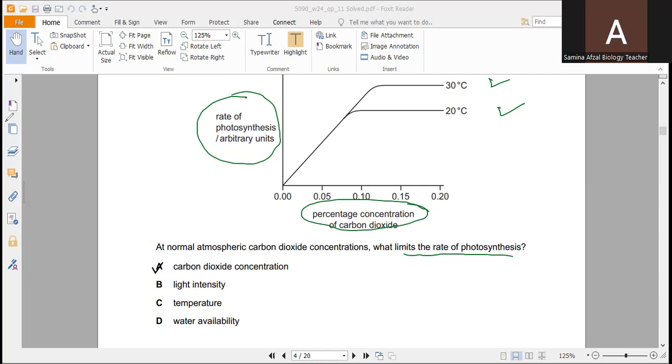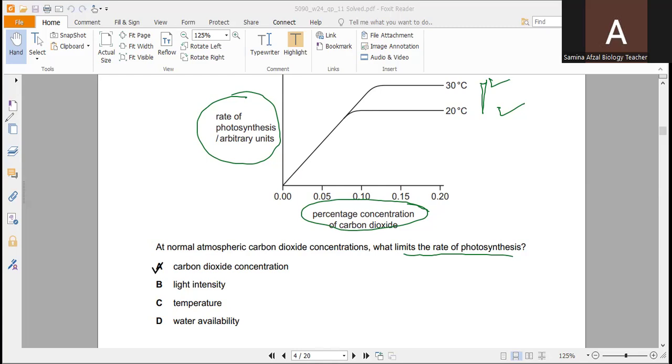So temperature difference is also there. The rate of photosynthesis is higher at 30 degrees centigrade in comparison to 20 degrees centigrade. And students, carbon dioxide in air is present at 0.04%. So in the graph, the rate of photosynthesis is still on the rising slope for both temperatures.